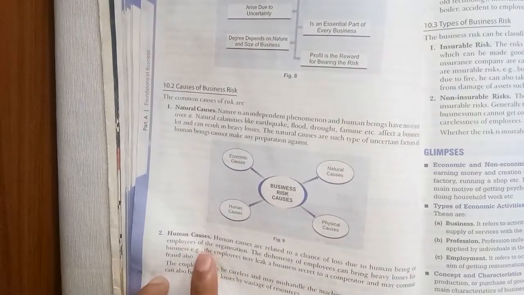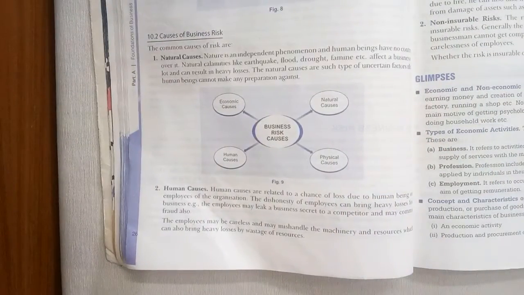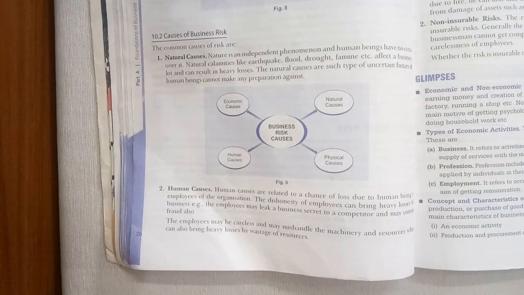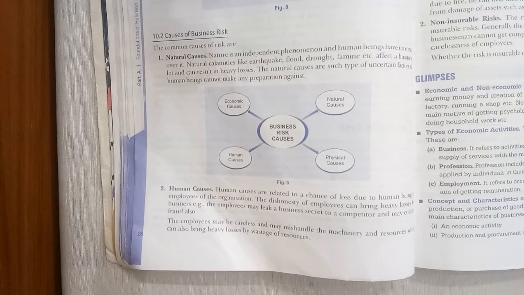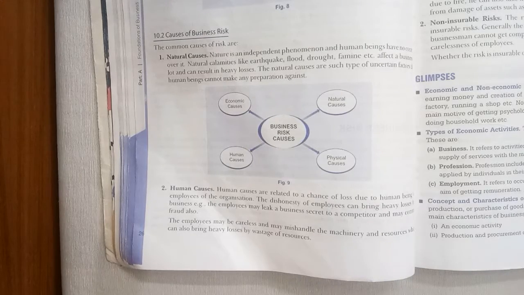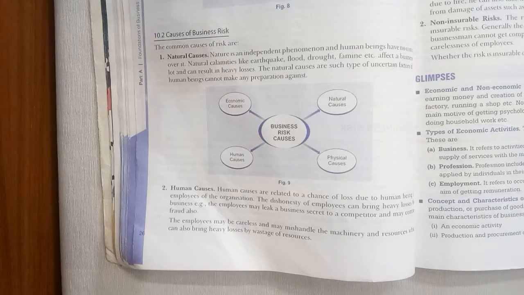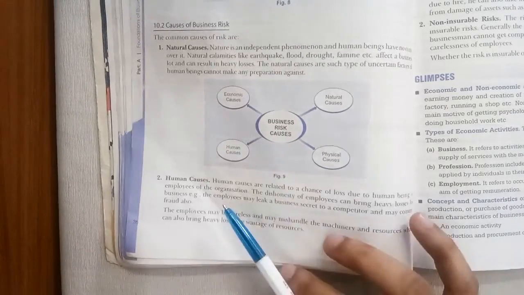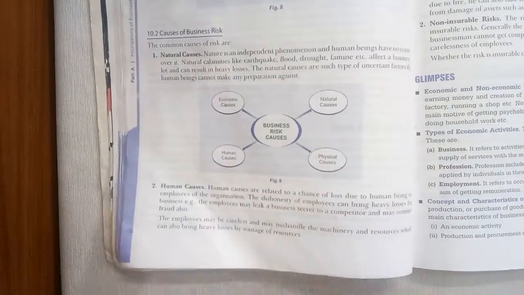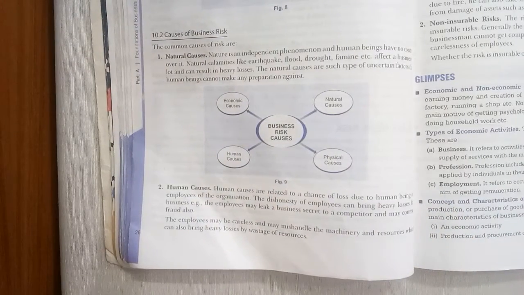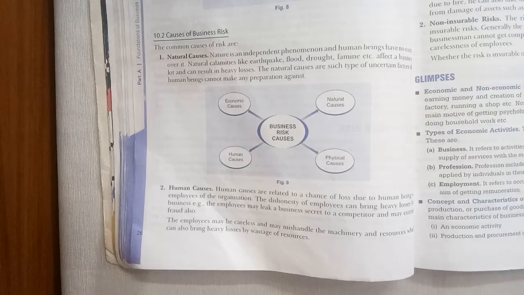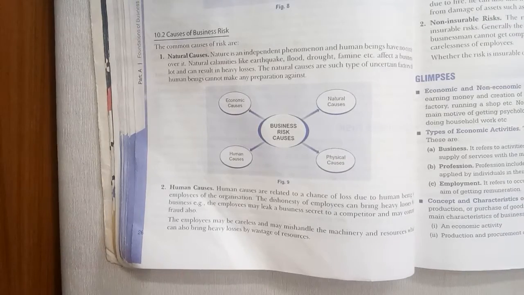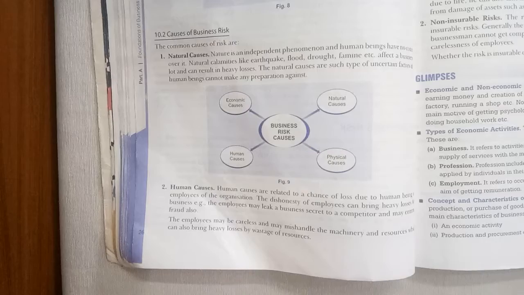The other one is human causes. How does the human cause come as a risk? Suppose your company is ABC and you're working over there, and you leak some important information to your substitute available in the market. So you provided to your own substitute the same information about a particular new product that is about to come in. Now that comes under a human cause. So ultimately what does this mean? Human cause ultimately is the dishonesty or careless or negligent behavior on the part of employees.